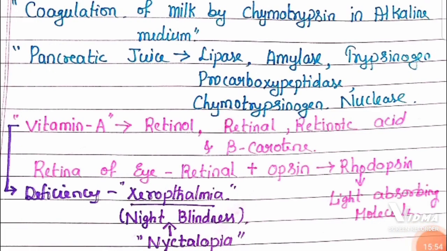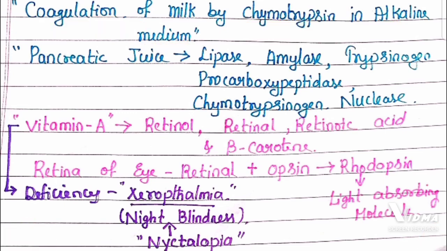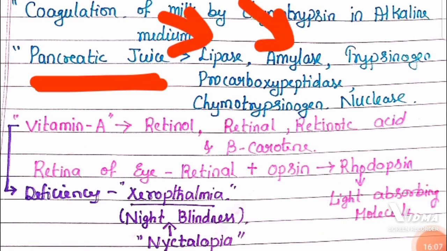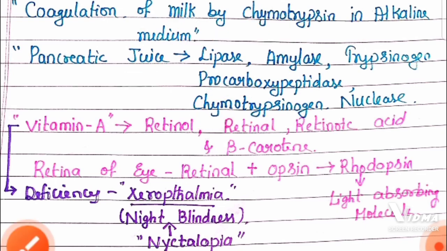Similarly, coagulation of milk is by chymotrypsin in alkaline medium. Chymotrypsin coagulates the milk. And pancreatic juice contains lipase enzyme, pancreatic amylase, trypsinogen, carboxypeptidase, chymotrypsinogen and nuclease. These are the different enzymes present in pancreatic juice that play a very important role in digestion.